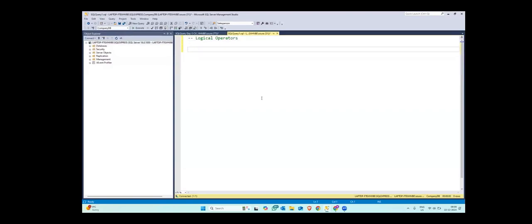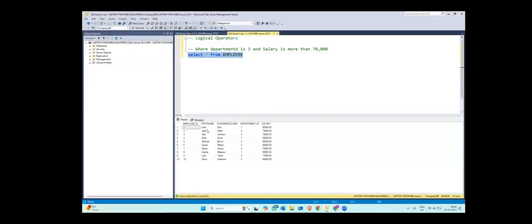If the question is where department ID is 3 and salary is more than 70,000, let me do a select star from employee first. Can you tell me the names of the employees who satisfy this condition, department ID is 3 and salary is more than 70,000, in this table?